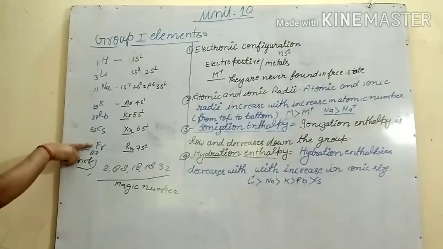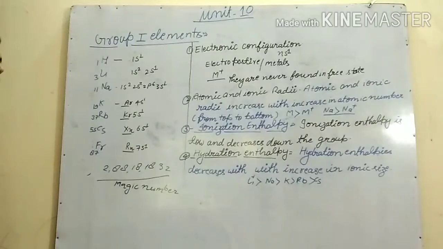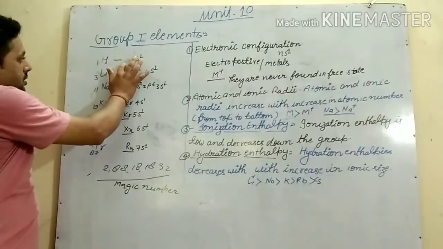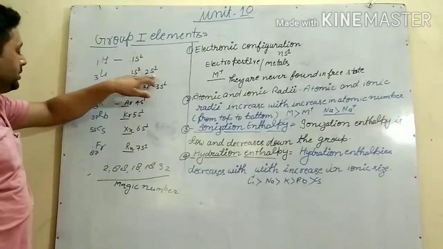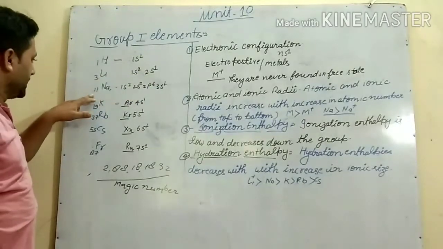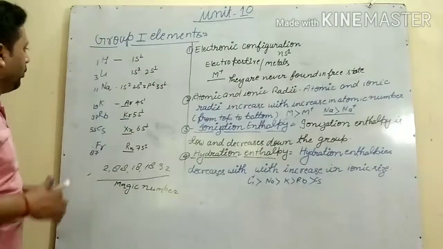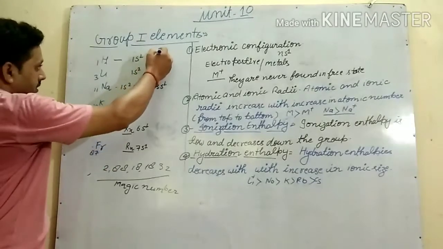And one other thing: electronic configuration. Let us see how to write it. For hydrogen I wrote 1s1. For lithium 1s2, 2s1. For sodium 1s2, 2s2, 2p6, 3s1. One thing we have to remember, that I am going to tell.